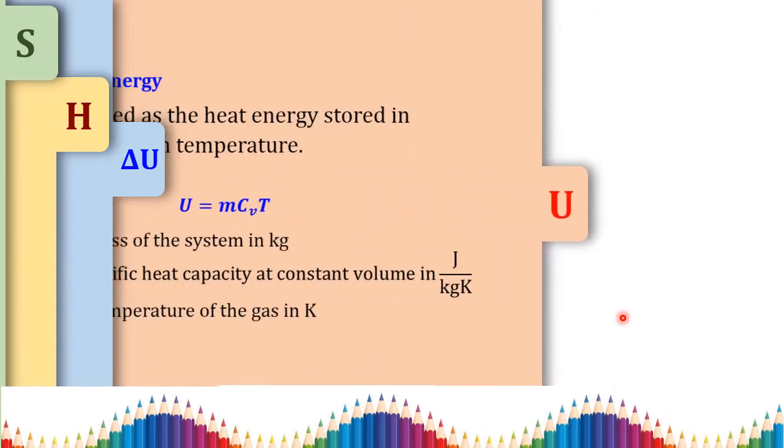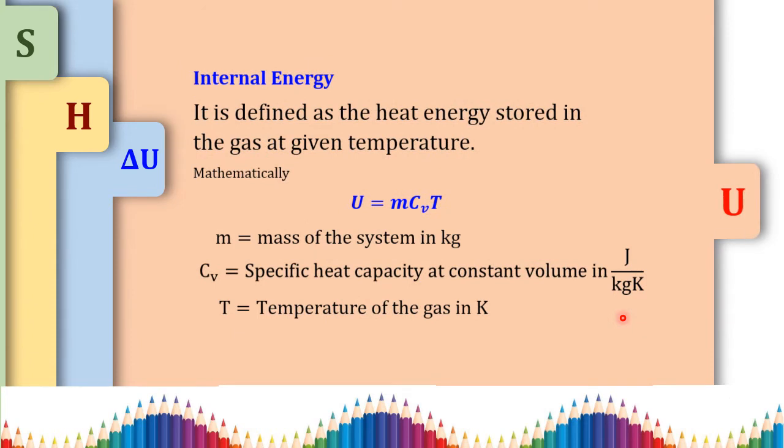What is meant by internal energy, what is meant by change in internal energy, and what is meant by enthalpy. Okay, so first let us see what is internal energy. The internal energy is a type of energy which exists in the system. It is a type of heat energy that is already present in the system, that is, heat energy stored in the gas at the given temperature.